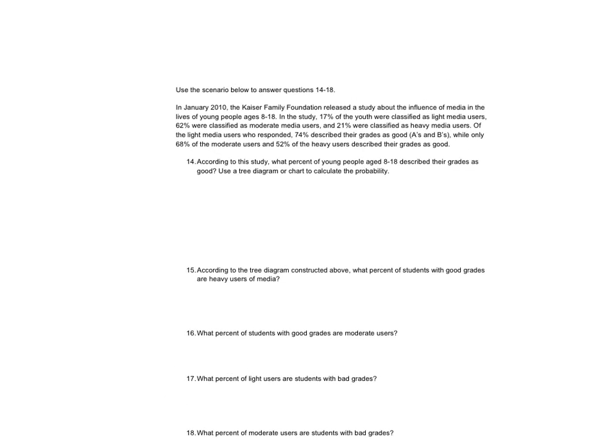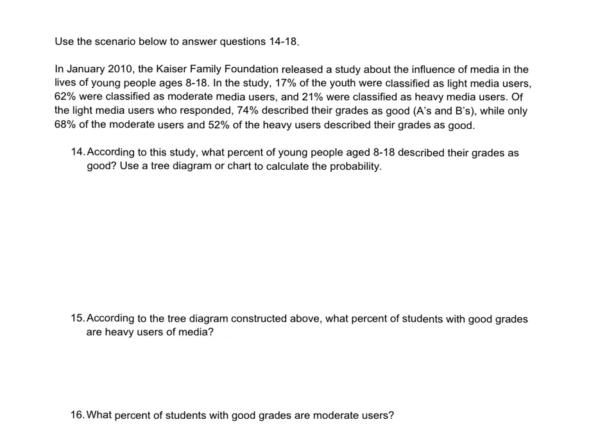So in the last problem, we have a study about the influence of media in lives of young people ages 8 to 18. 17% were classified as light media users, 62% were classified as moderate, and 21% were classified as heavy.